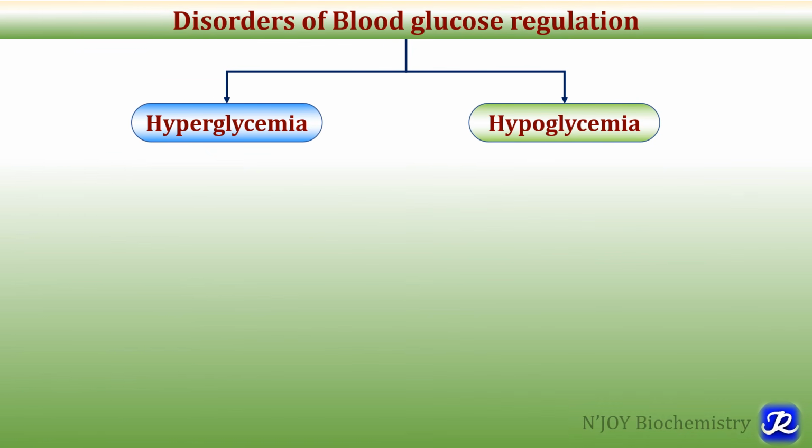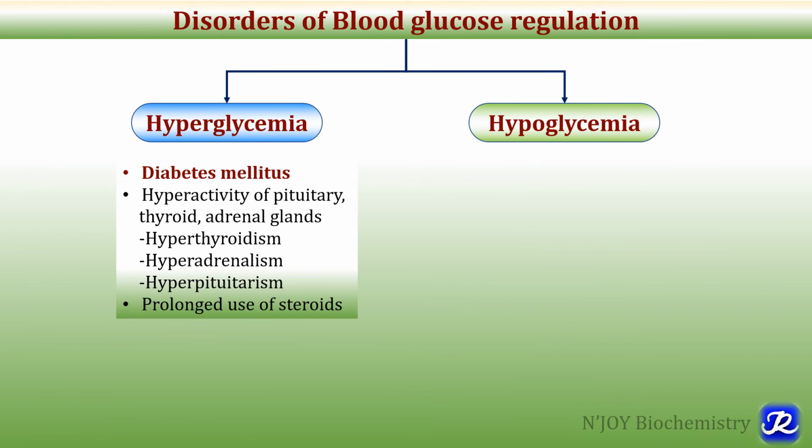There are various disorders associated with blood glucose regulation which result in either hyperglycemia or hypoglycemia. We will not discuss all these disorders in detail, but let's see some important causes of hyperglycemia and hypoglycemia. The causes of hyperglycemia: diabetes mellitus is the most common and important cause. Other causes are hyperactivity of the pituitary, thyroid and adrenal glands, for example in hyperthyroidism, hyperadrenalism, hyperpituitarism, and whenever there is prolonged use of steroids. In all these conditions, there can be hyperglycemia. But remember, diabetes mellitus is the most common cause.